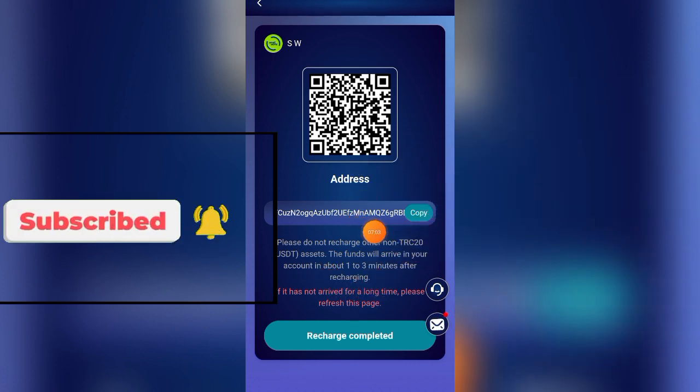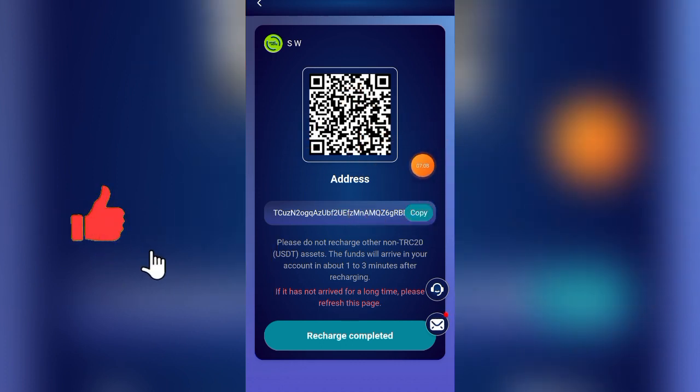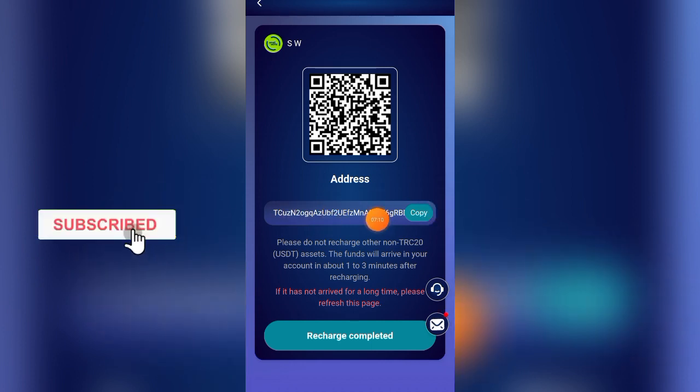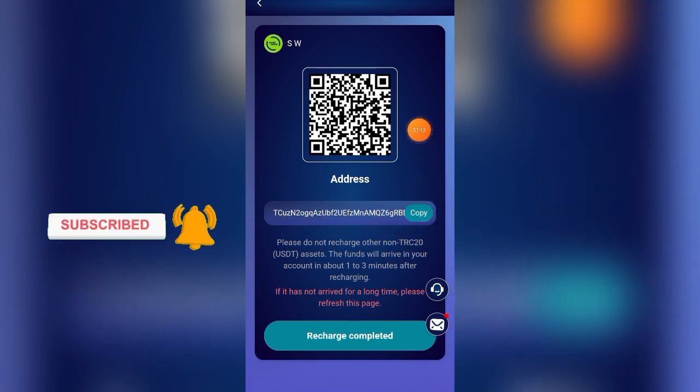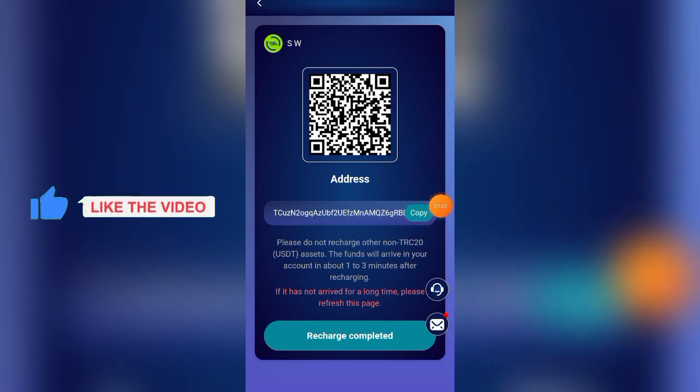So go to your wallet and send any amount you want to recharge, for any of the levels you want to unlock. Like me, I unlock level 1 and I send 12 USD to this wallet address. So you copy it now, go to any exchange and send any amount of money, or if it is the first level, you send 12 USD to this wallet address. Remember, this is a USDT wallet address.